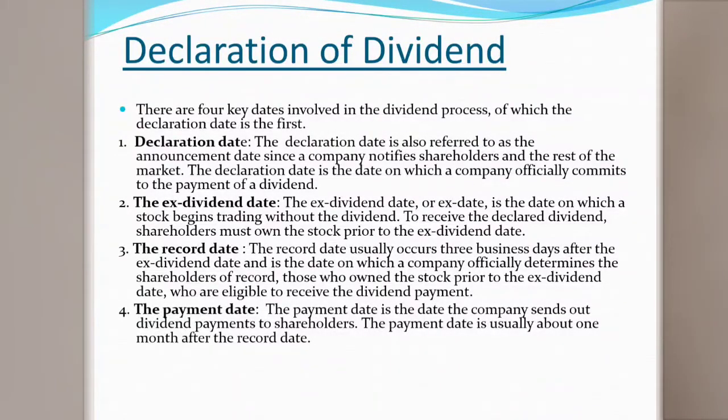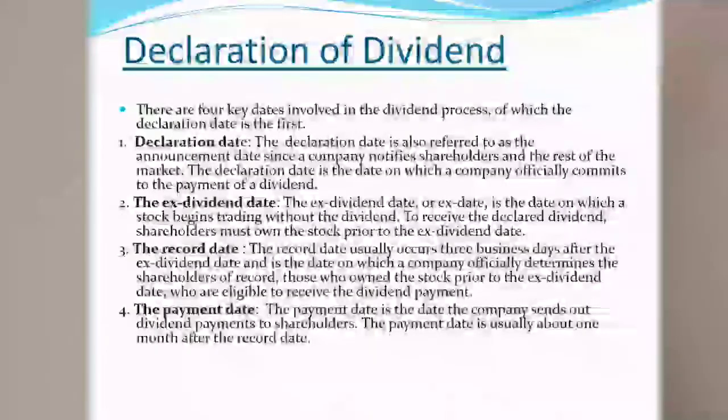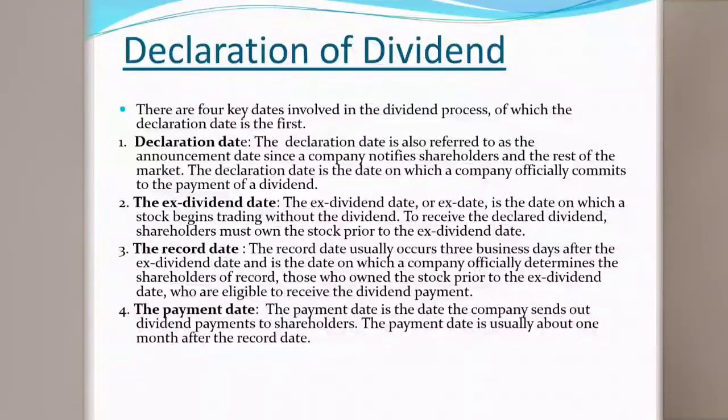The record date usually occurs 3 business days after the ex-dividend date. It is the date on which the company officially determines the shareholders of record. When it is officially recorded when to distribute, that is the record date. And the payment date is when the dividend will be paid out.